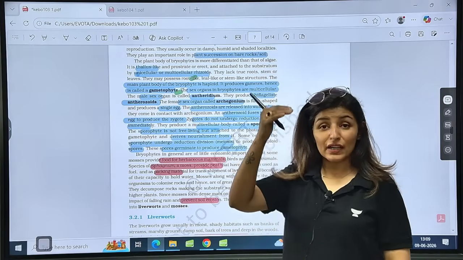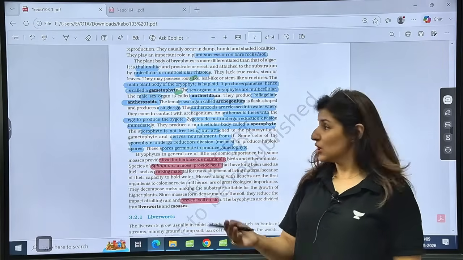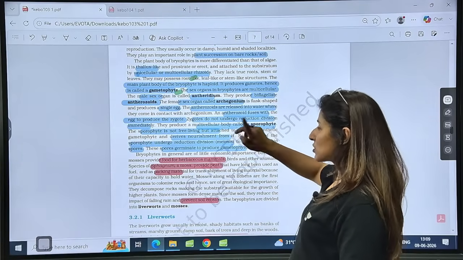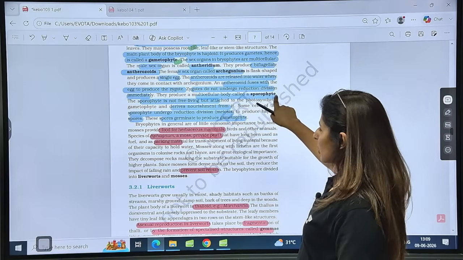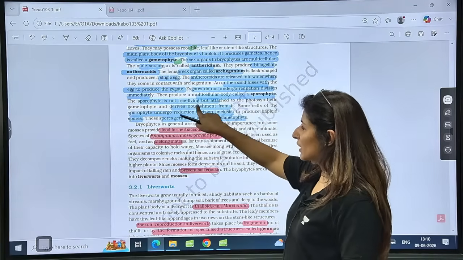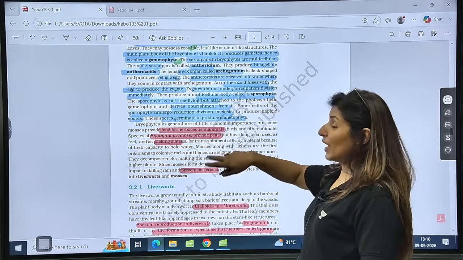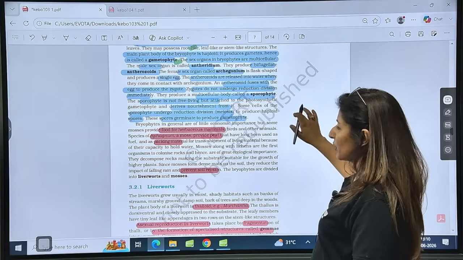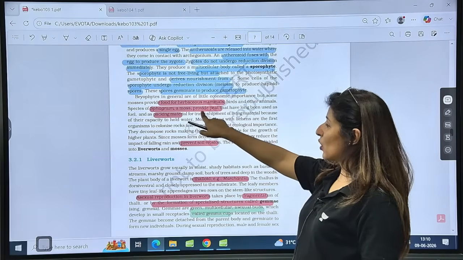Arrange the following steps in correct order of their life cycle? So you must know the events in proper sequence. Is that clear? Zygotes do not undergo reductional division immediately. They form a multicellular body called sporophyte, not free-living but attached to the gametophyte to derive nourishment. Sporophyte undergoes reductional division in the capsule area and forms spores, and spores will germinate to form gametophyte.